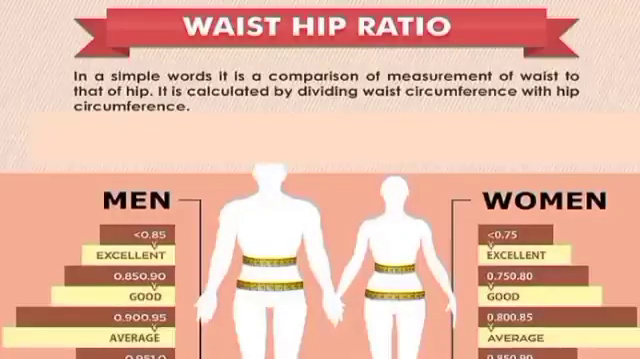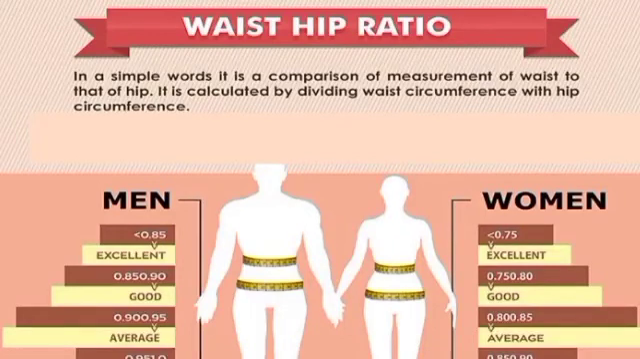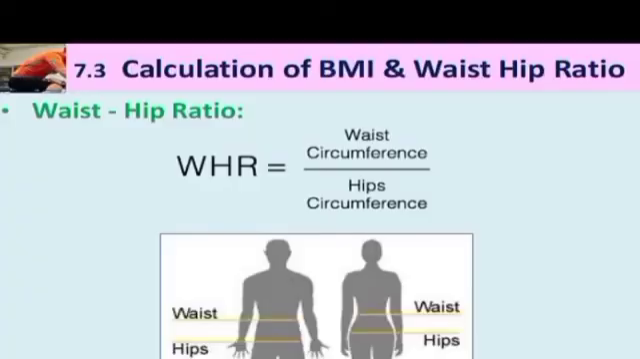Now our next topic is waist-hip ratio. In simple words, it is a comparison of the measurement of the waist to that of the hip. It is calculated by dividing waist circumference by hip circumference. It is defined as the measurement of waist circumference divided by hip circumference. Waist-hip ratio equals waist circumference upon hip circumference.